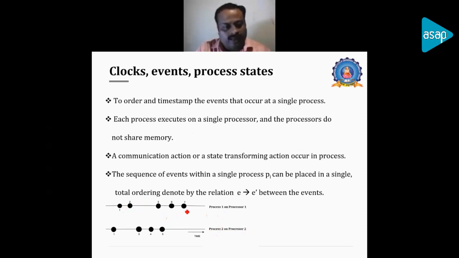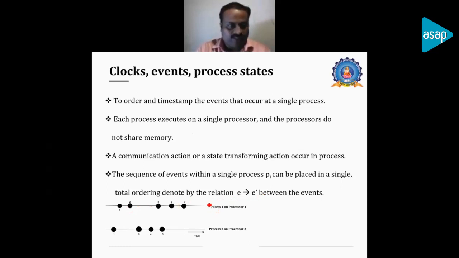So the events are not interdependent between process 1 and process 2. The events are independent. And in this sequence, a single process Pi will be placed in a total ordering, and we can denote it by a notation like E happens before E dash. Let us assume that event 1 and 2, E will be 1 and E dash will be 2. So E happens before E dash, and there will be no confusion in this